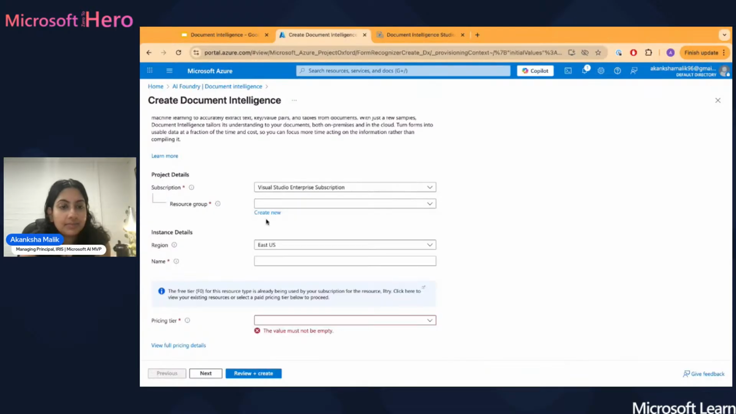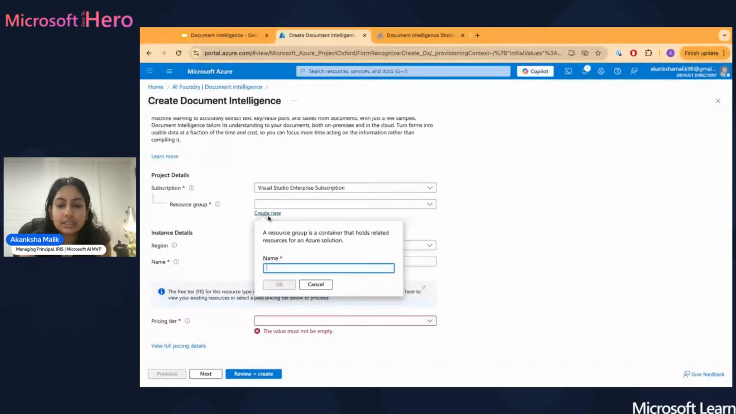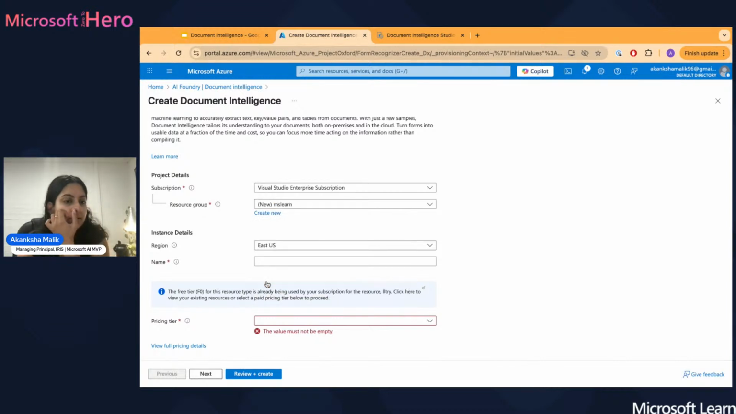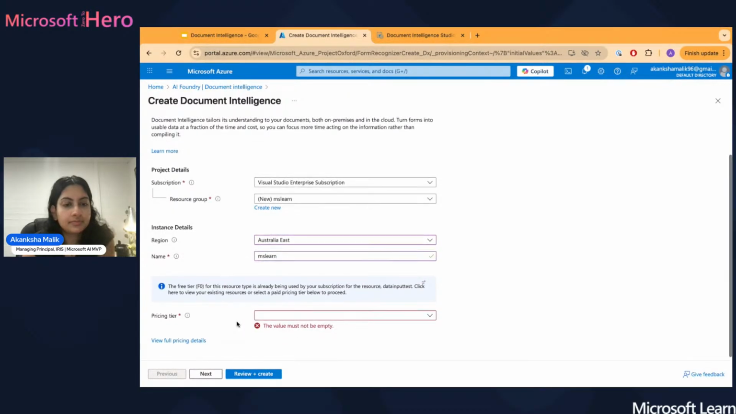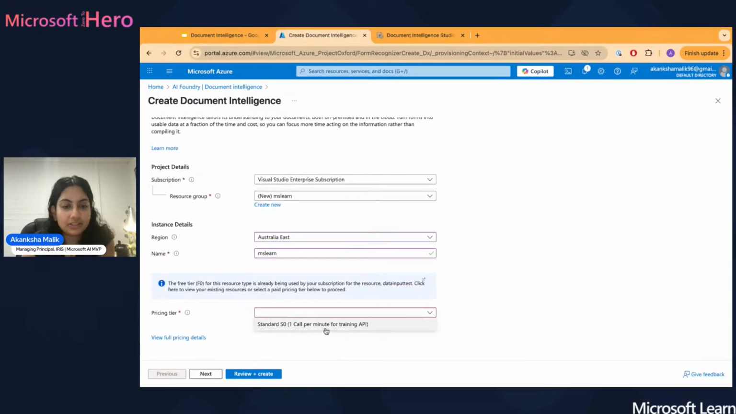And maybe let's just, for demo's purposes, MS, I can type. Let's call this resource group MS Learn. Pick whatever region you would like, preferably somewhere close to you. I'll do Australia East. And then you need to pick your pricing tier.